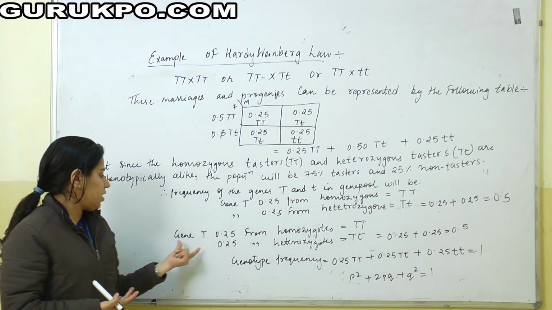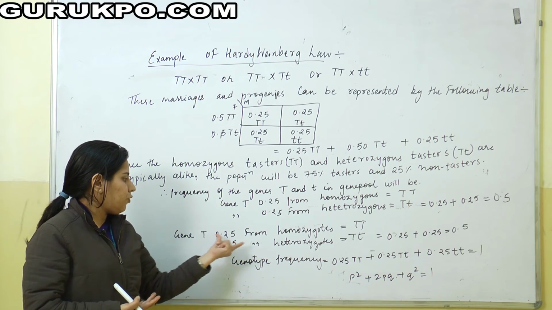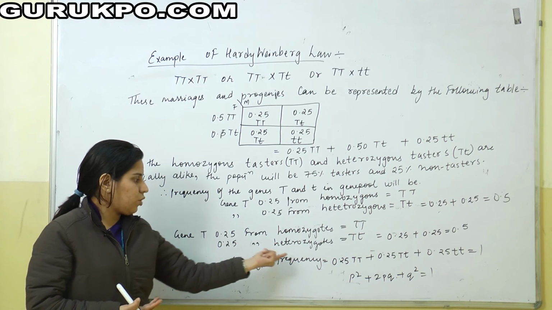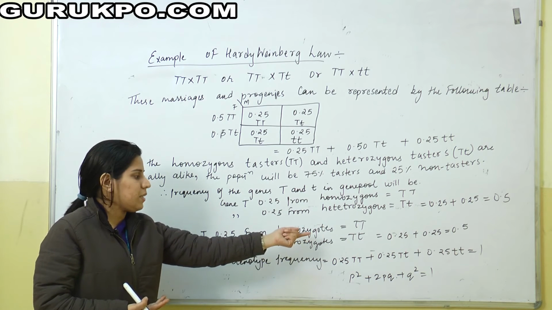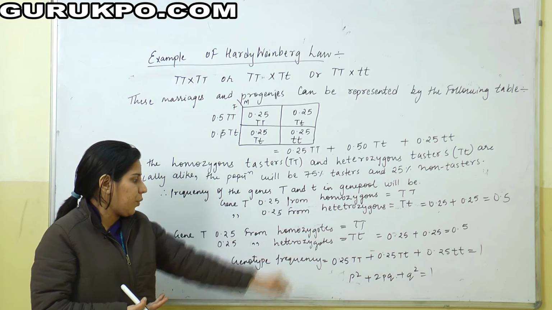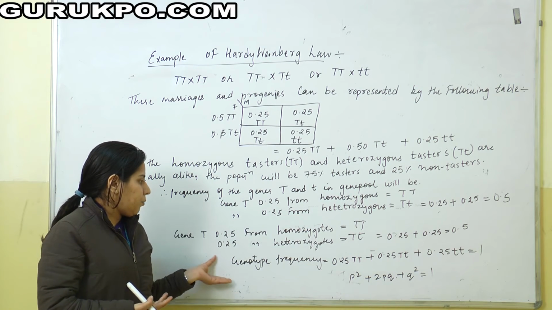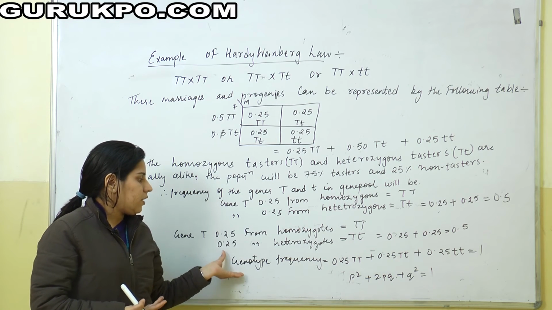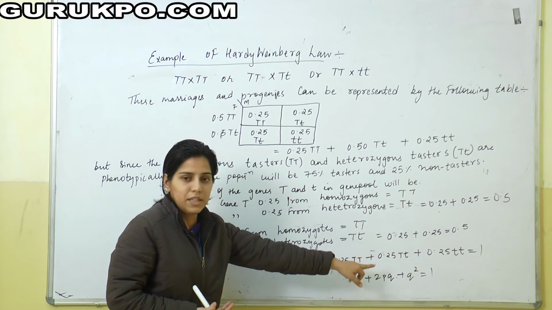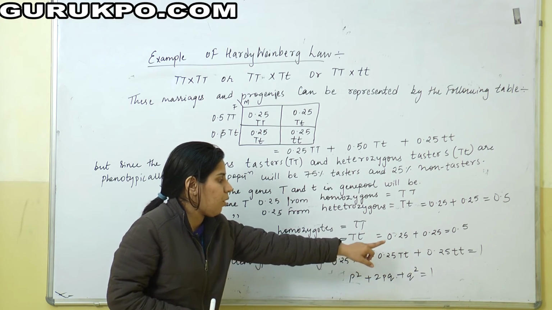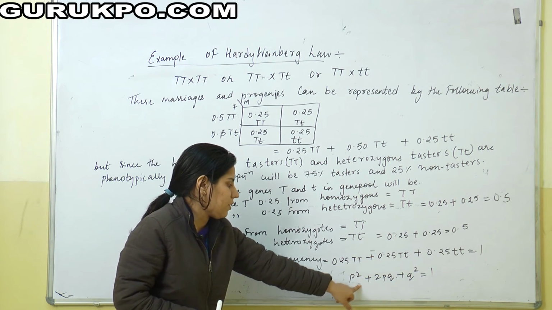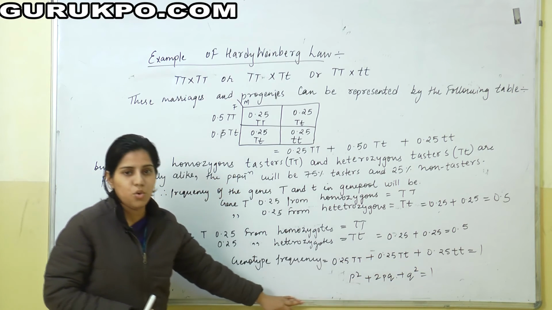Similarly for gene t, 0.25 from homozygotes, that is tt, and 0.25 from heterozygotes, that is capital T and small t, 0.25 plus 0.25 is equal to 0.5 total gene frequency. If we compare the genotype frequencies, 0.25 TT plus 0.5 Tt plus 0.25 tt is equal to 1. So it can be predicted like p square plus 2pq plus q square is equal to 1.